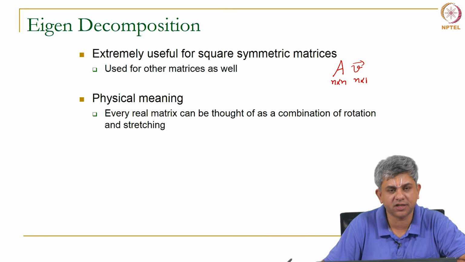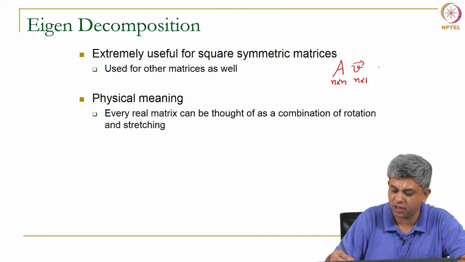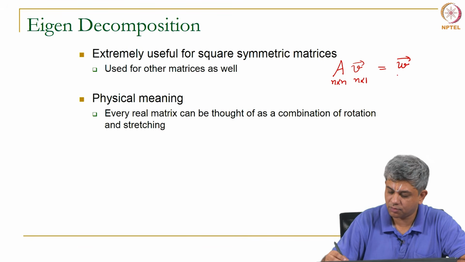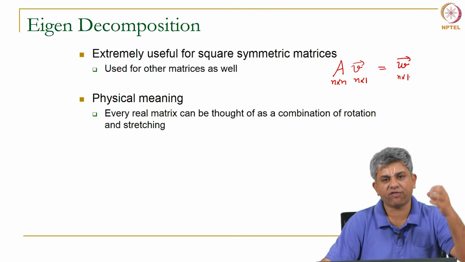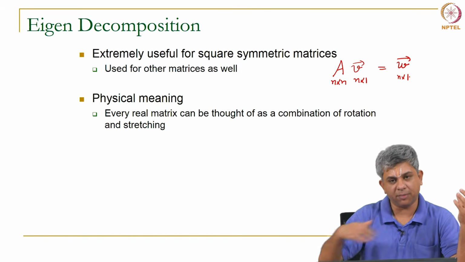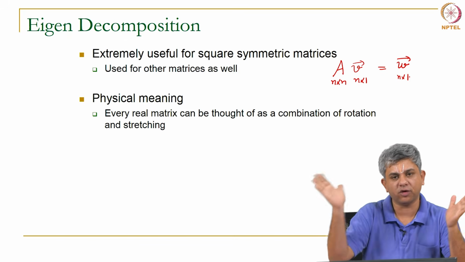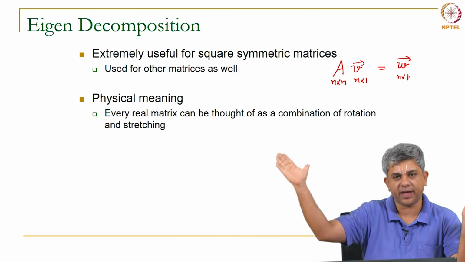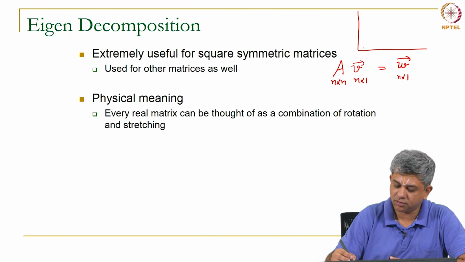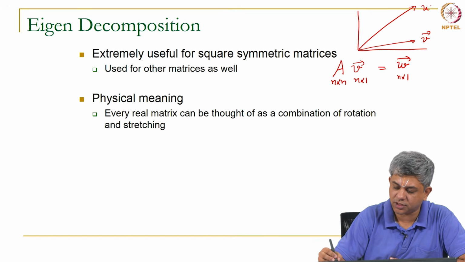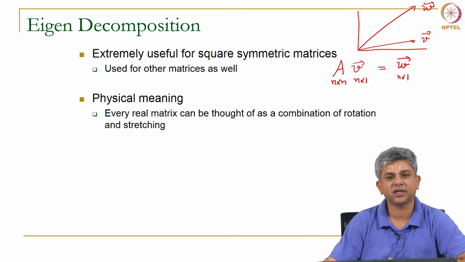If it pre-multiplies a vector V, it results in some other vector W. Now, you can think of A as a machine or an operator acting on V and giving you W, takes V to W. Okay. So, let us say this is the vector V, this is some vector W, and A has taken V to W.